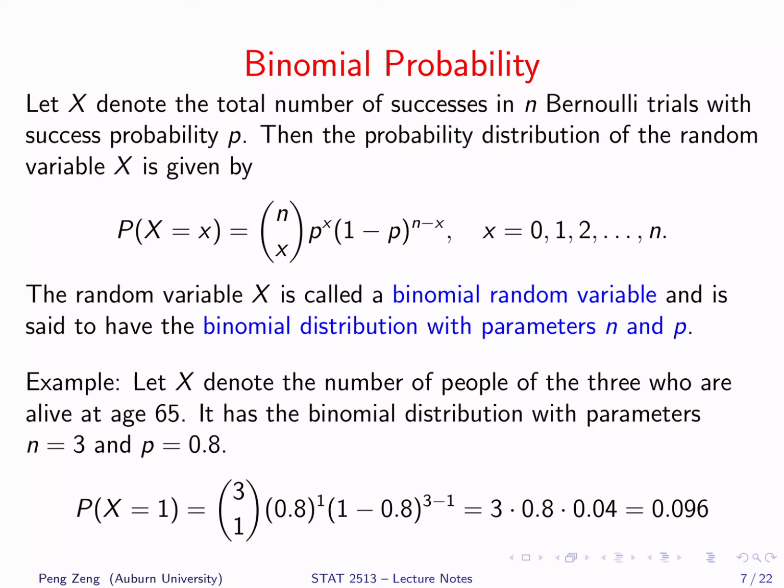Apply the formula to get the probability of x equals 1. The binomial coefficient is 3 choose 1 and its value is 3. Do the math, we get 0.096, which is the same number as we got before.